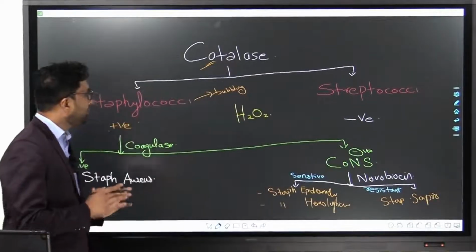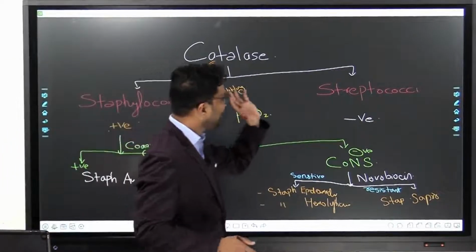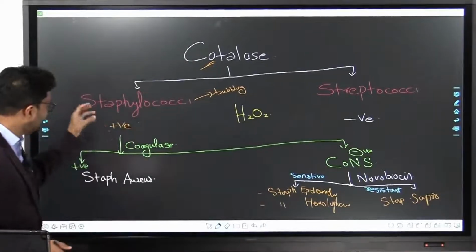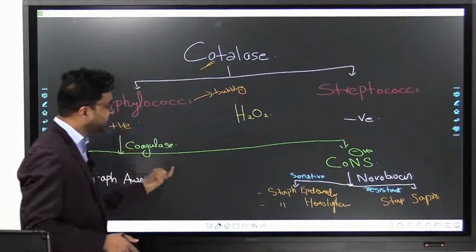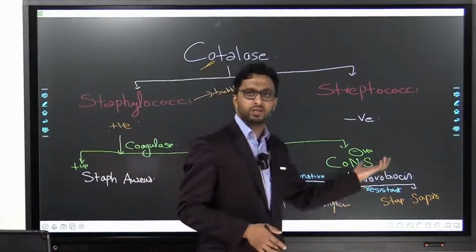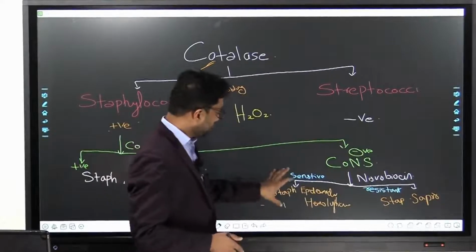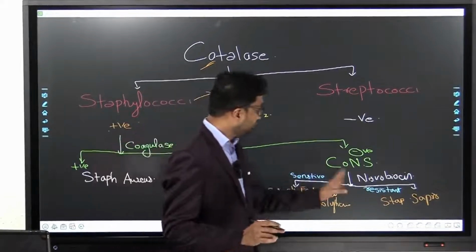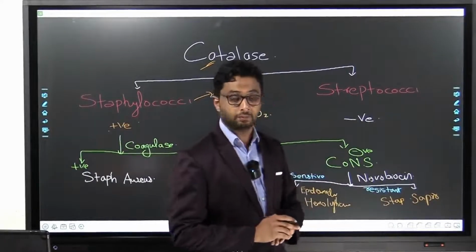So very important: catalase positive is Staphylococci, catalase negative is Streptococci. Then you check for coagulase positivity. Positive is Staph aureus. Negative we again divide based on novobiocin sensitivity. Those that are sensitive are epidermidis and hemolyticus. Those that are resistant are Staph saprophyticus.